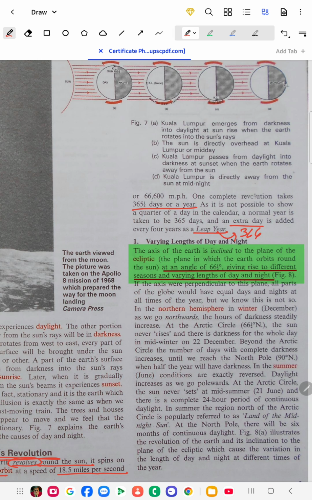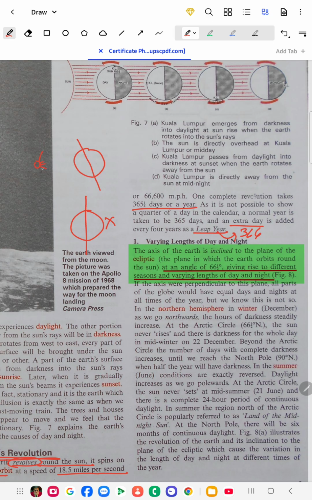So next is the varying length of day and night. Why do we have a change in the day and night time? In winters you must have seen that the daylight is very short compared to the summers, so in winters we have short days and long nights. This happens because of the earth's tilt, because the earth is not straight. The earth revolves on a tilted axis.